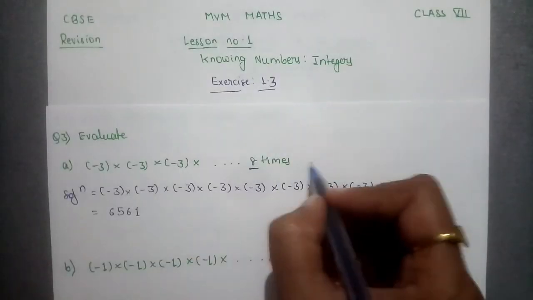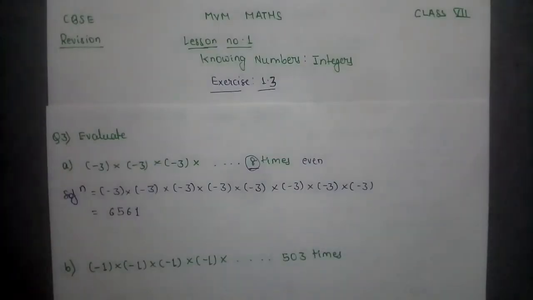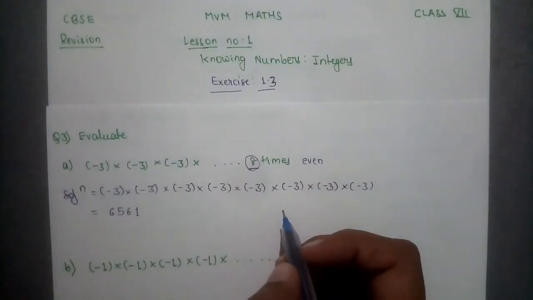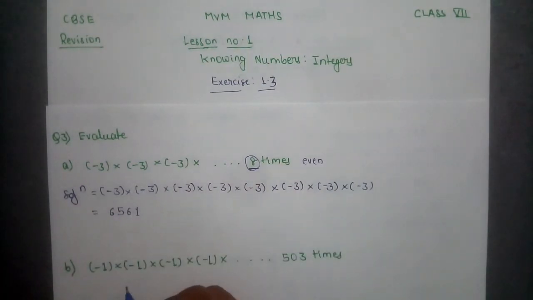Now notice the one important thing here, that 8 times we have to multiply minus 3 with itself, and 8 is the even number. When an even number of times the minus sign is multiplied with itself, then the result will be positive, means with plus sign.